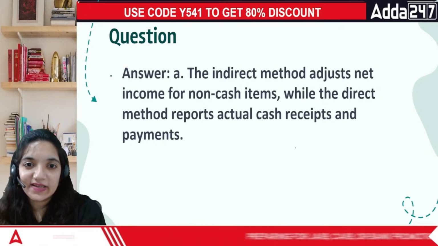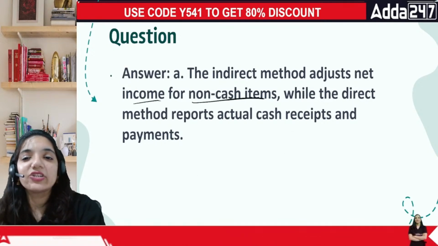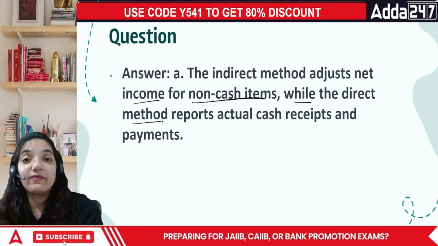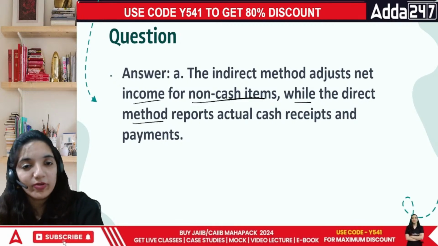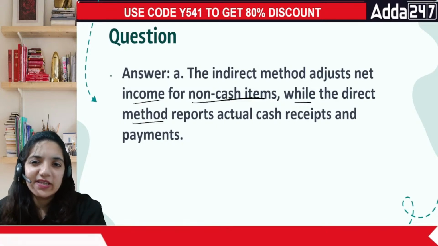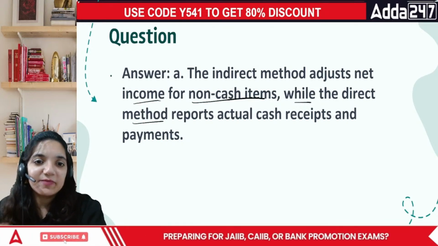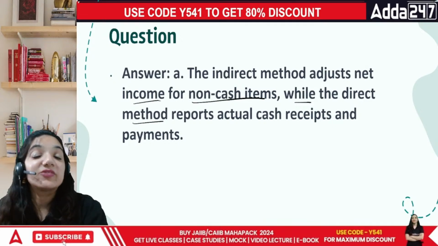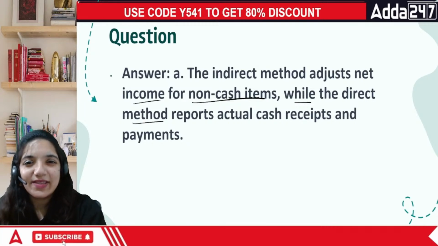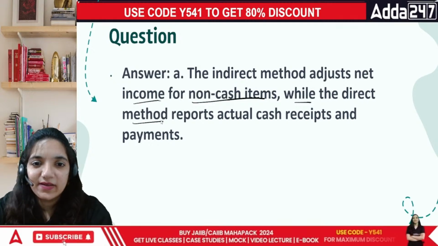So in this case, the correct answer is the indirect method adjusts the non-cash items, while direct method says just record everything that you receive in cash from your business, remove everything which you are losing from your business in cash. Basically, we are obsessed with cash overall. The term cash flow statement says that I am obsessed with cash. Cash comes in, note down. Cash goes out, note down. Rest everything can wait. That is how we define this specific area, everyone. Done.